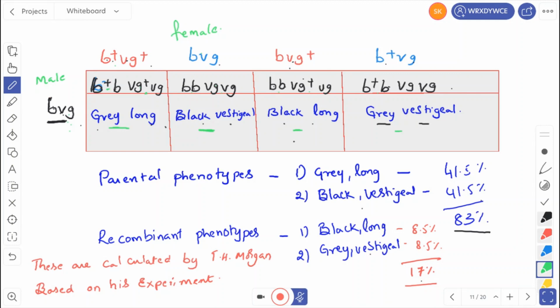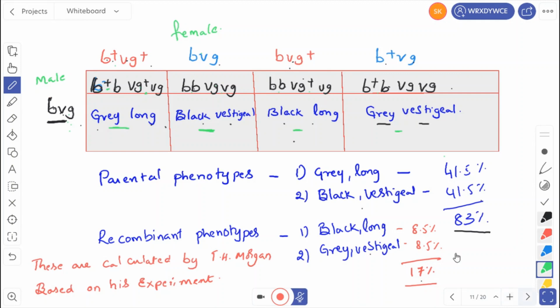These calculations are done by T.H. Morgan based on his experiment. So these are the calculations given by T.H. Morgan, not by me. Remember that. These calculations were given by T.H. Morgan based upon his experiments.